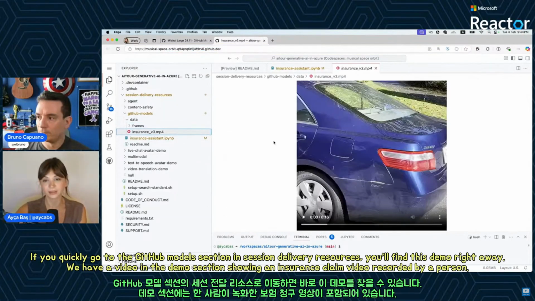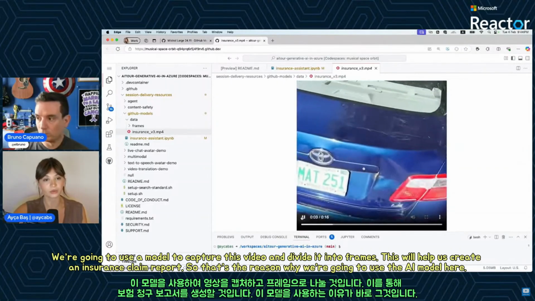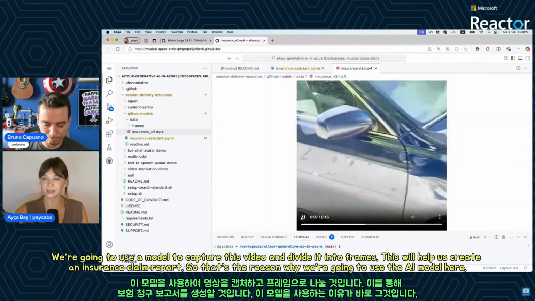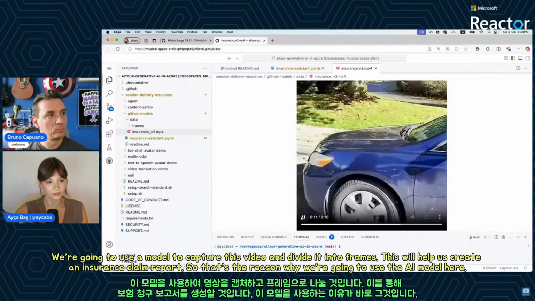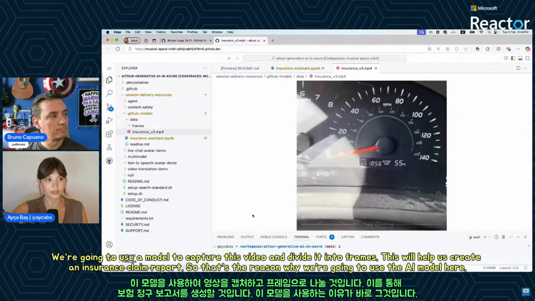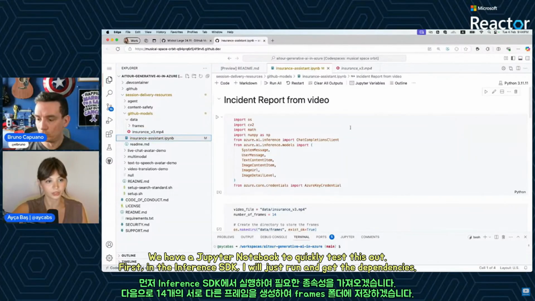We have an insurance claim video recorded by a person, let's say, and we're going to use a model to capture this video and basically divide it into a piece of frames, images, so that we will create an insurance claim report. So that's the reason why we're going to use the AI model here, and we have a Jupyter notebook here to go ahead and test this out quickly.